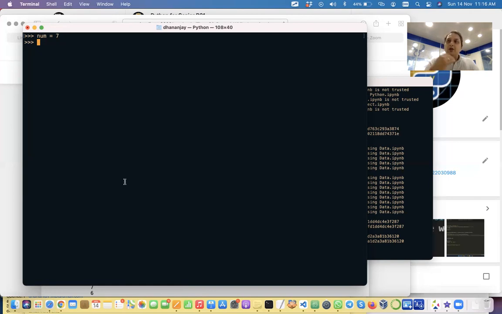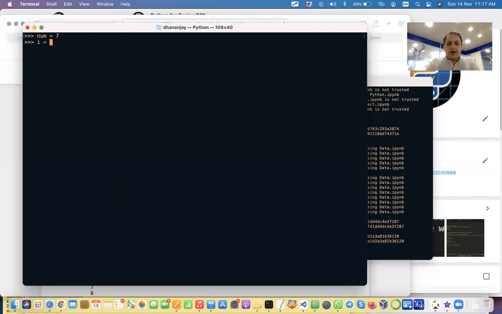Now, in a times table, you know one thing, right? We say 7 into 1 is equal to 7, 7 into 2 is equal to 14, 7 into 3 is equal to 21. So the index, the counter 1, 2, 3, is increasing. We need some kind of counter which we can use to increase the value, and then we can simply multiply that, and we get the times table. That counter, maybe we can call I.